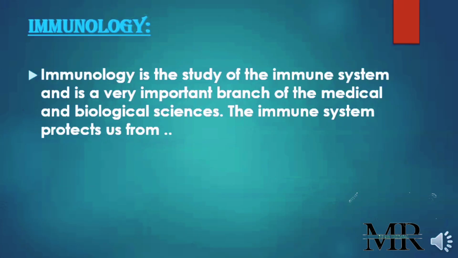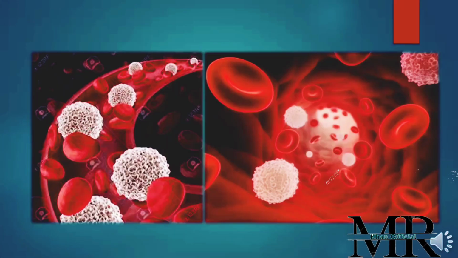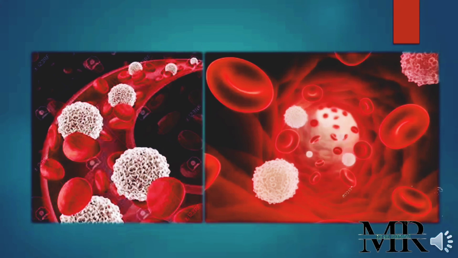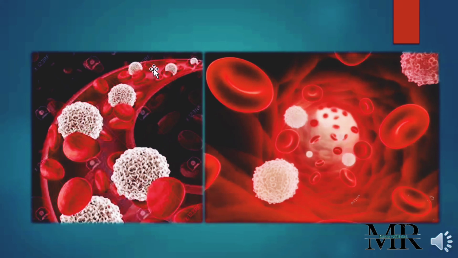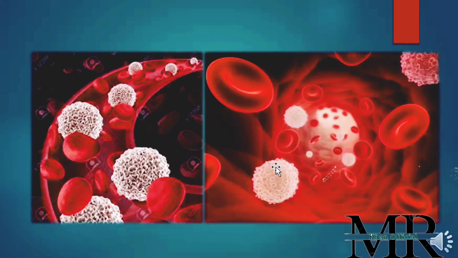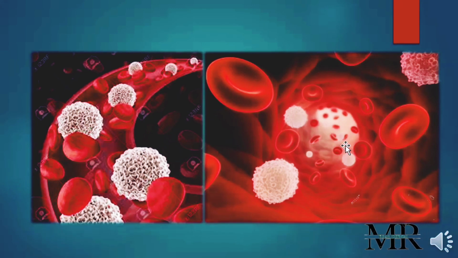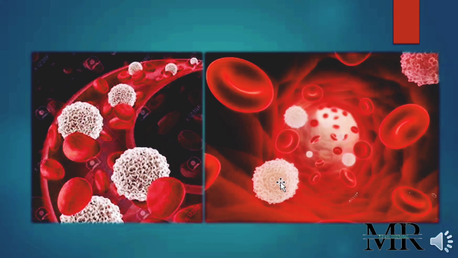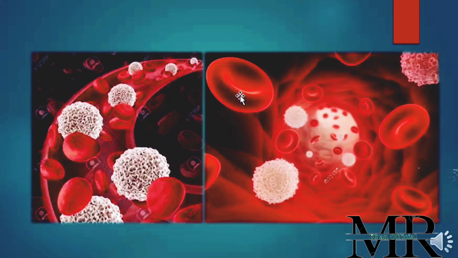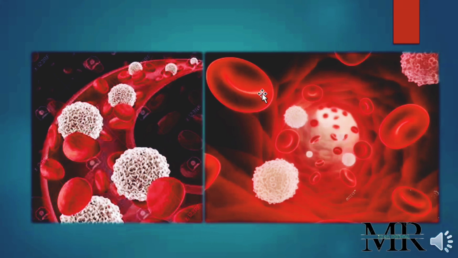In this diagram you people can see I have shown two diagrams. These are the blood cells. The immune system in the animal body is actually in the blood. We have three types of cells in blood: platelets, red blood cells, and white blood cells. The red blood cells, you can see, have a round, concave shape, and they are red in color, so they are called red blood cells.